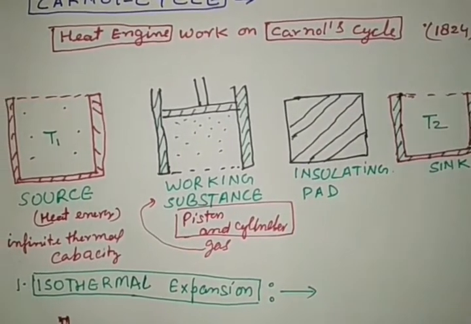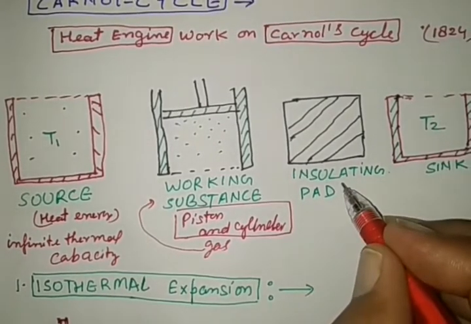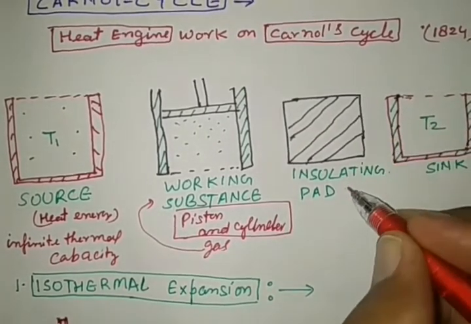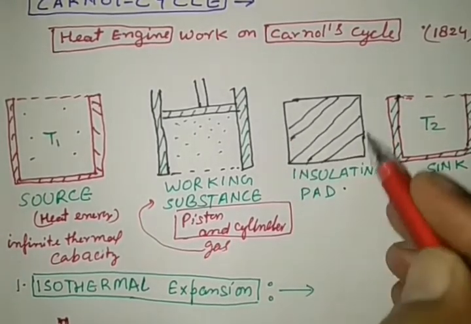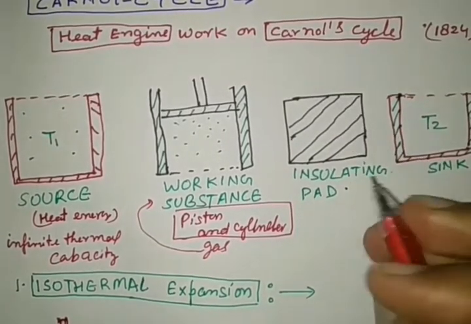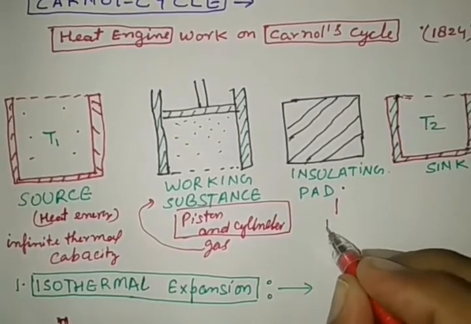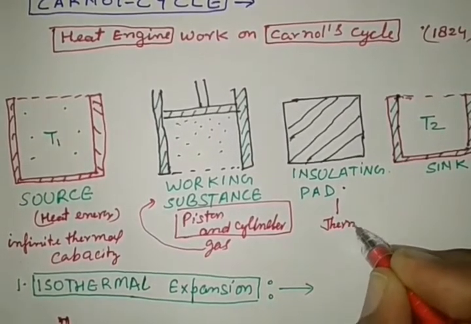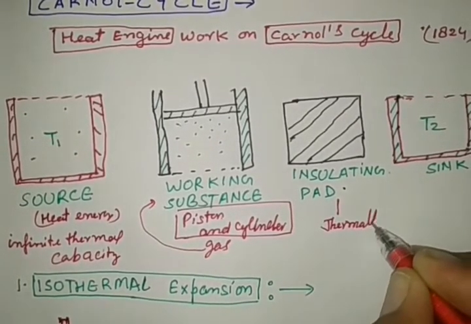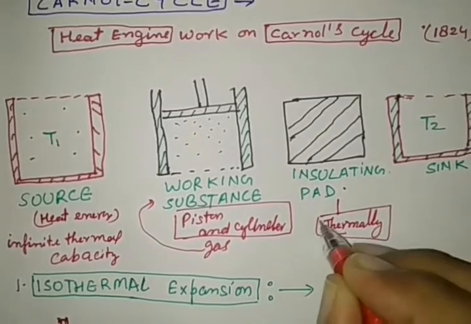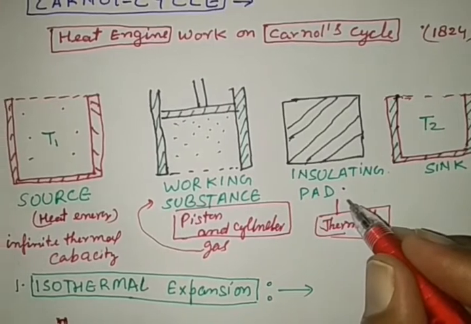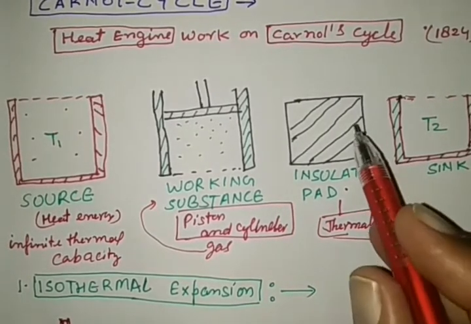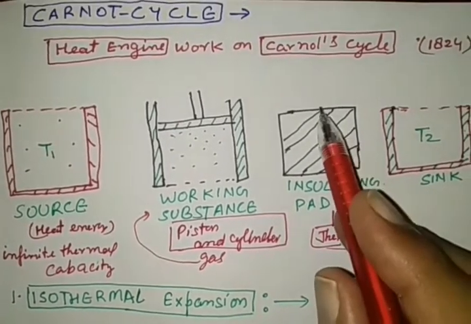The third one is the insulating pad, which is thermally insulated from all sides. Pad means no transfer of heat through this surface.